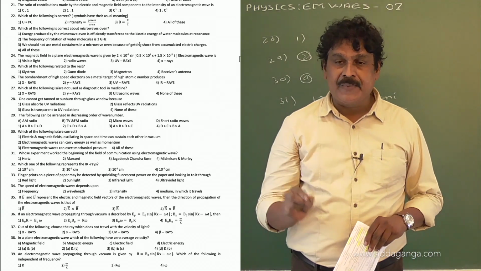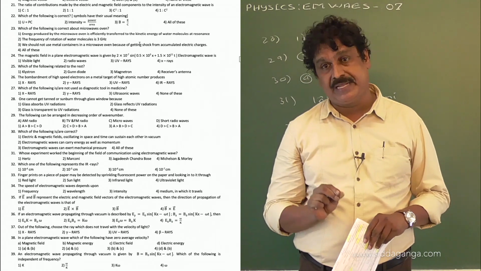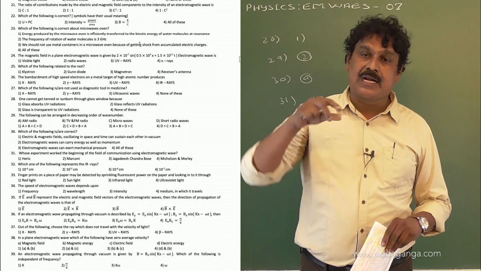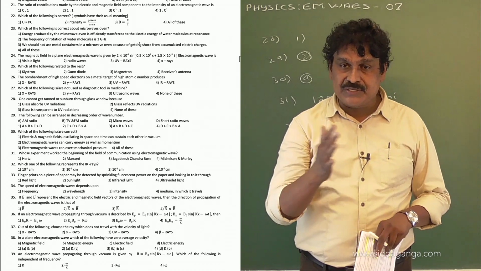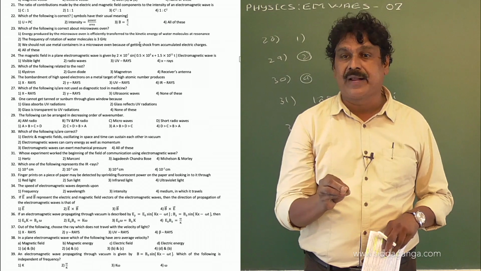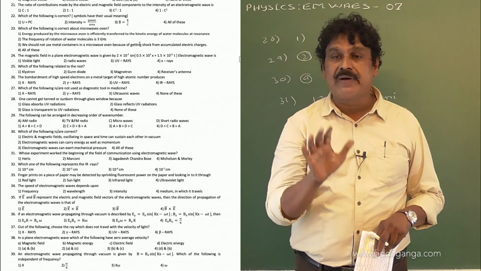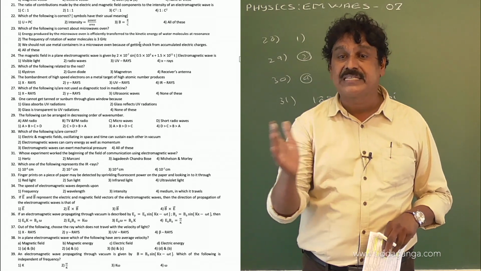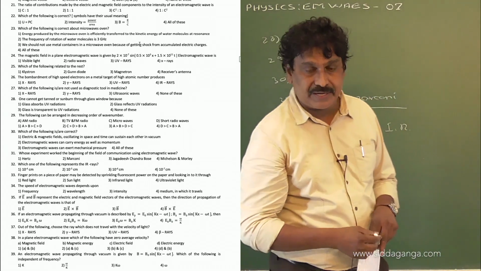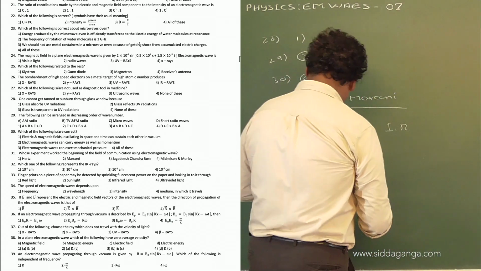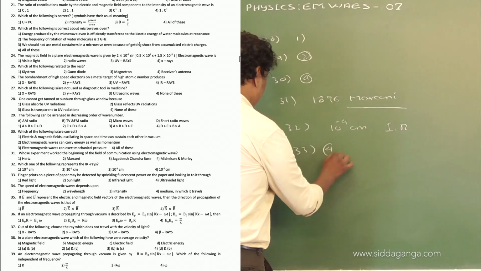When a fingerprint on a paper is sprinkled with fluorescent material and ultraviolet ray is illuminated on it, we can see the distribution of the sprinkled powder and get the image of the fingerprint. Therefore, ultraviolet rays are used in forensic labs to identify fingerprints. Therefore, the right option is ultraviolet. Now for 33, the option is 4.